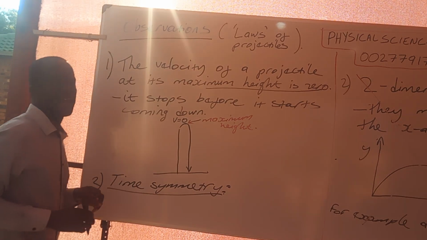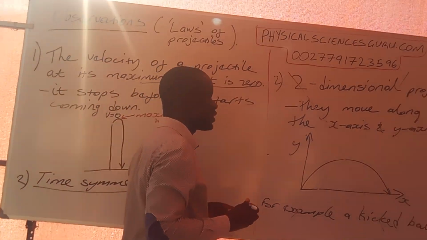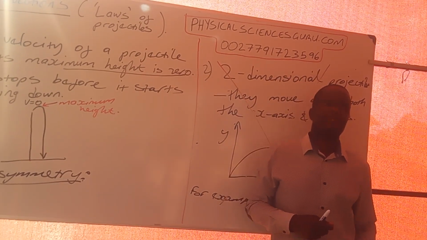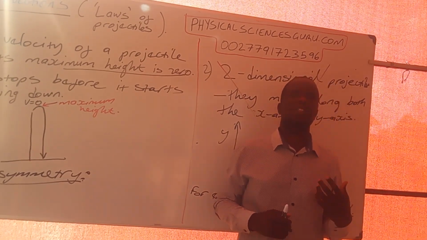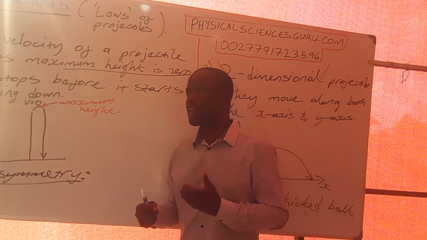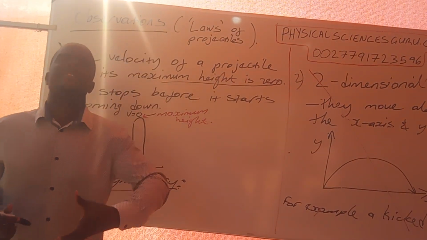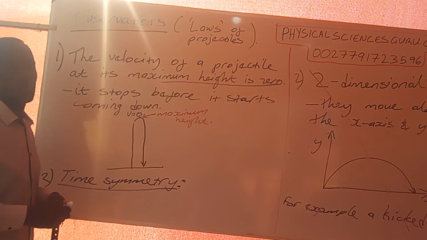We call this time symmetry. What does it mean when we say time symmetry? It means that whatever amount of time it takes to go up is equal to the amount of time it is going to take to come down to the same height where it was thrown from.